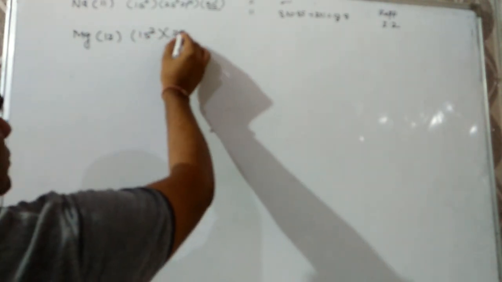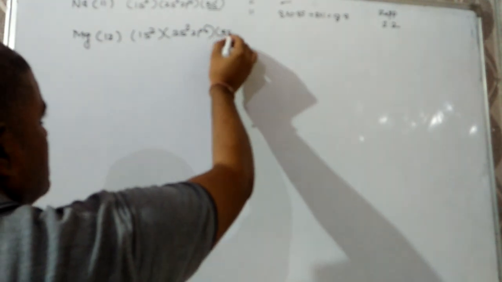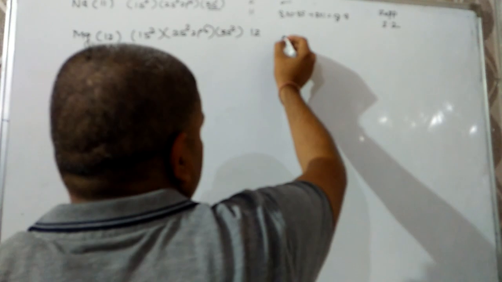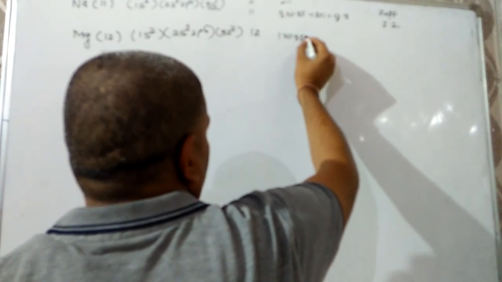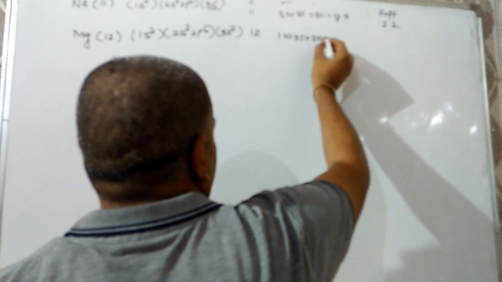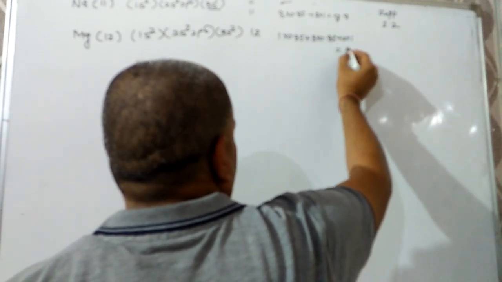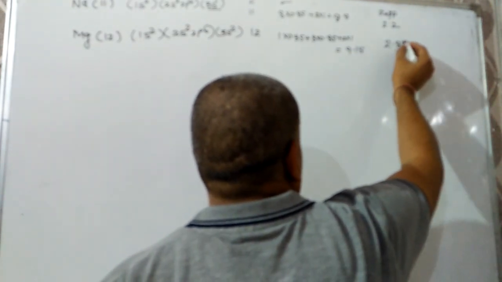Next one is magnesium, 12. It can be written like this: 1s2, 2s2, 2p6, 3s2. Atomic number is 12, so it comes out to be 1 into 0.35 plus 8 into 0.85 plus 2 into 1, that comes out to be 9.15, and effective nuclear charge 2.85.